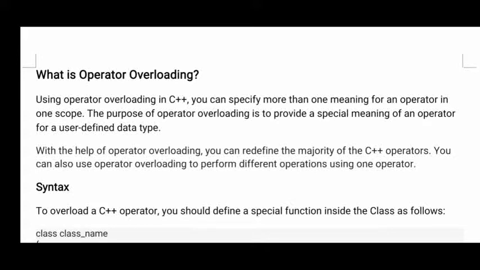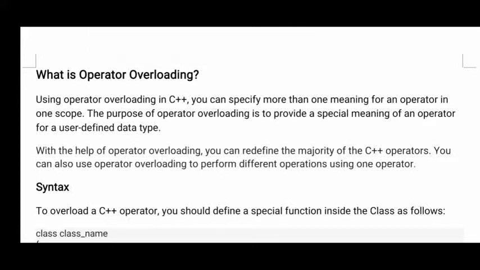Now let me read the definition. In C++, using operator overloading, we can specify more than one meaning for an operator. What is operator overloading? We can specify more than one meaning to one operator.